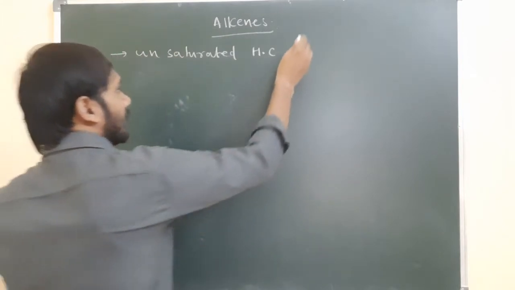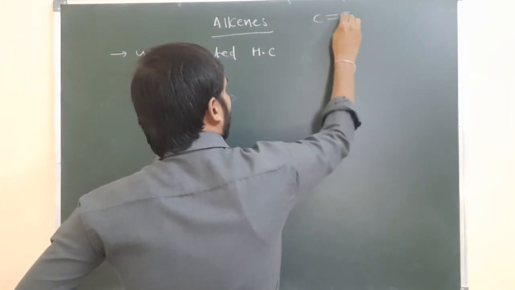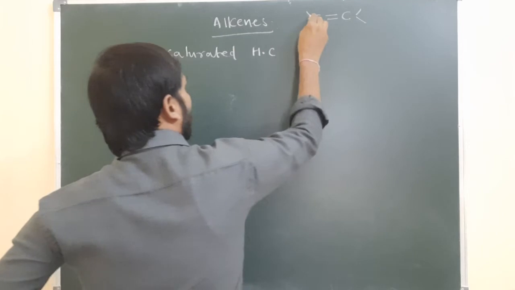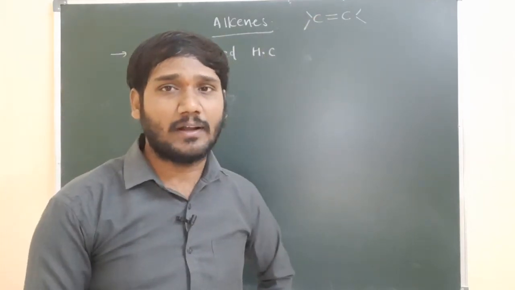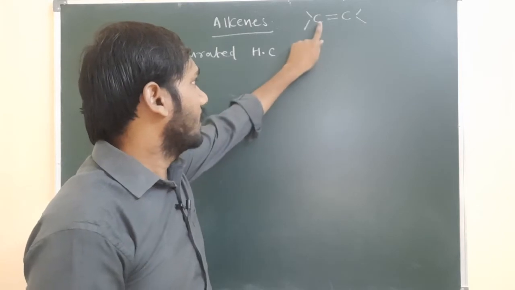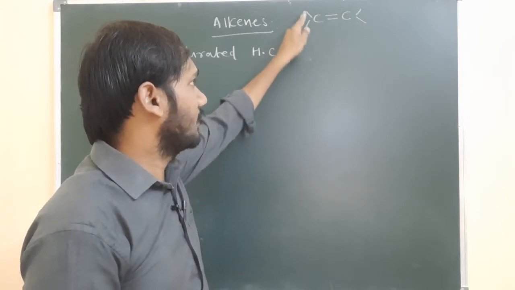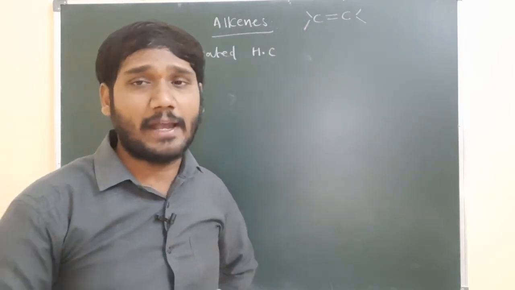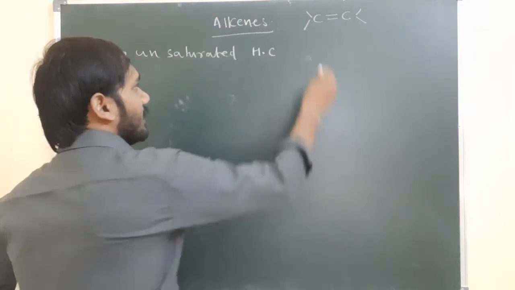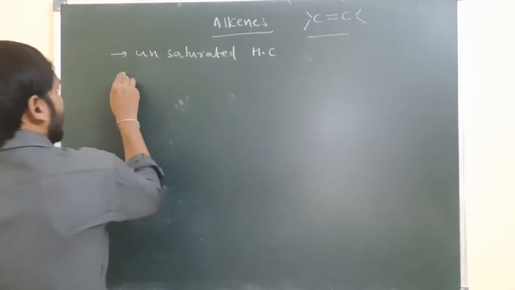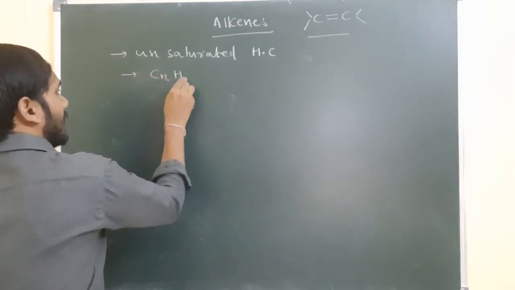So alkenes have a carbon to carbon double bond, and the carbon valency is 4. To satisfy the carbon valency of 4, the remaining 2 bonds are with monovalent atoms, which may be hydrogen, chlorine, fluorine, whatever. So this is the alkene, and the alkene general formula is CnH2n.